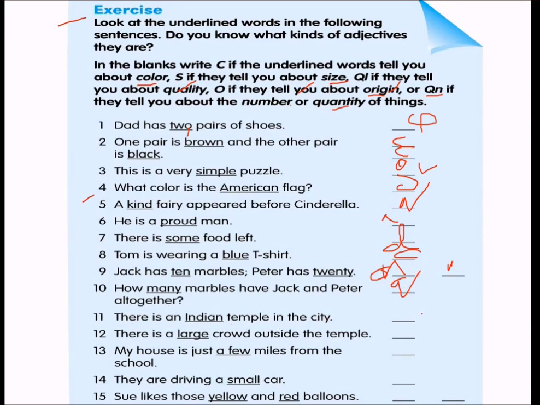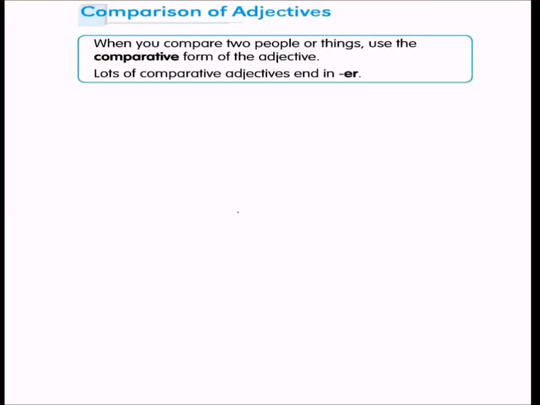There is an Indian temple in the city. Indian means you are talking about origin. So this will be origin. There is a large crowd outside the temple. So that will be a quantity. My house is just a few miles from the school. That is again a quantity, a few. They are driving a small car. So that is actually a quality, not a quantity. Then we have, Sue likes those yellow and red balloons. So that will be color, C and C, color.